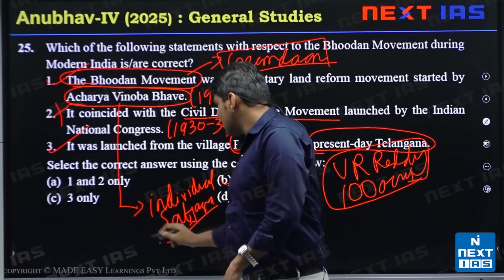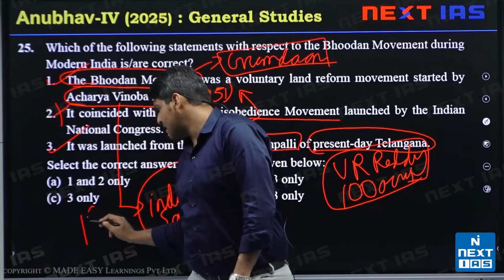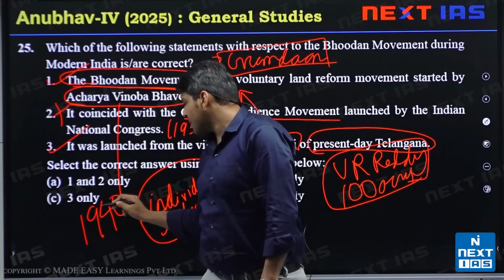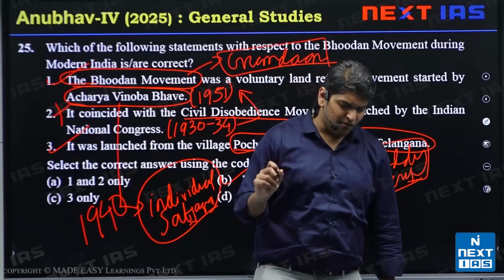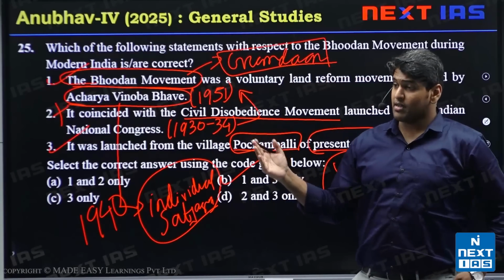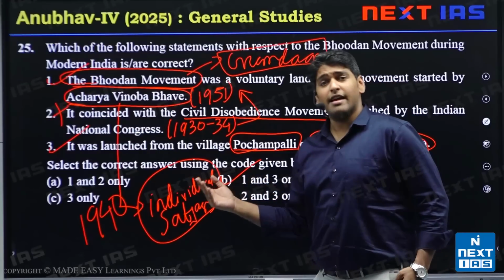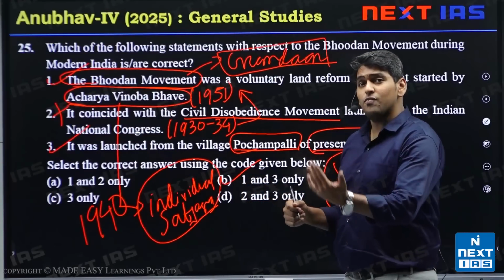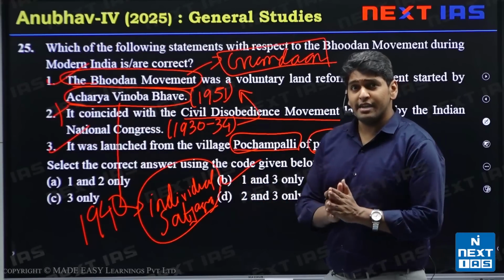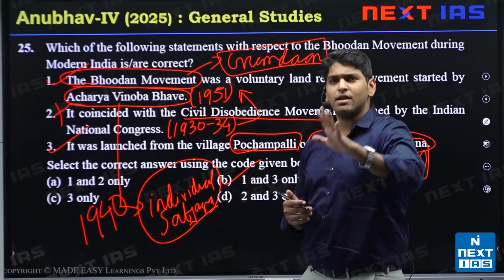What happened was that in the year 1940, the Indian government had resigned in protest of the British making India a part of the war without consultation.